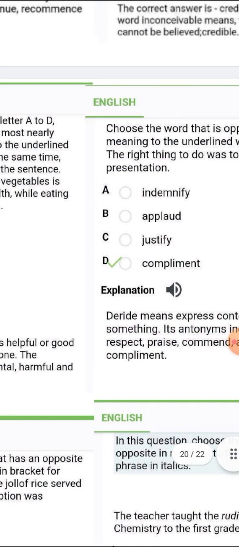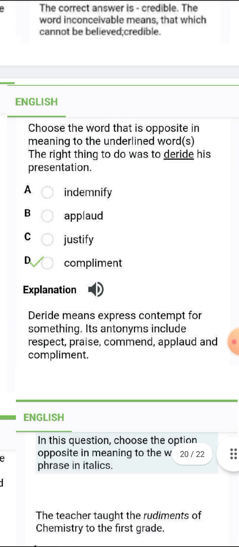All right, so the next one is deride. Deride, the opposite is compliment. Deride means express contempt for something. Its antonyms include respect, praise, commend, applaud, and compliment.